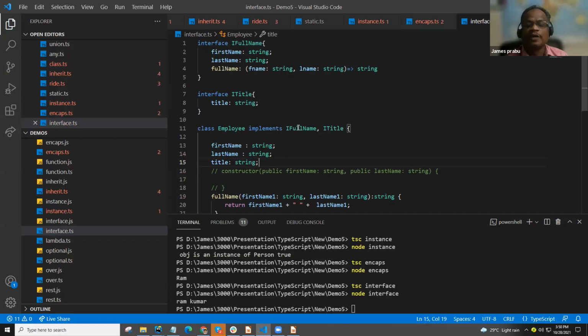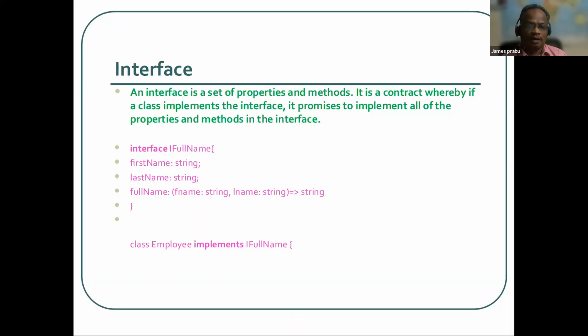But if you implement an interface, whatever we have in the interface, we need to implement here. So this is to maintain the standard. All the developers should follow the same naming convention, and the method as well. So this is about the usage of interface.